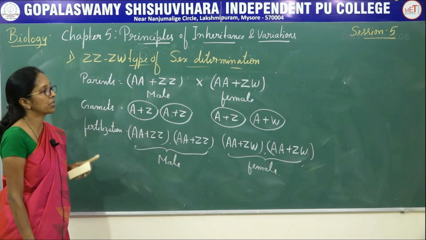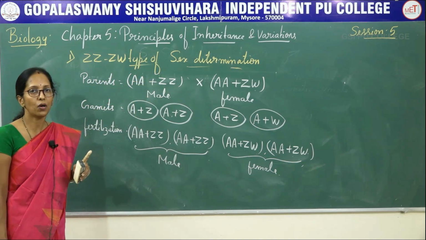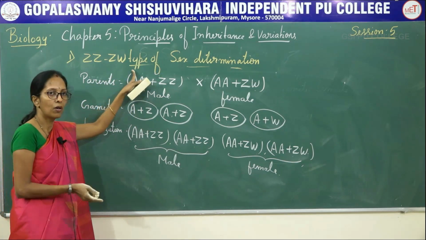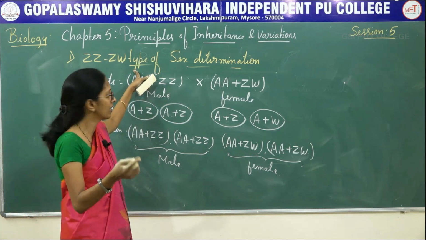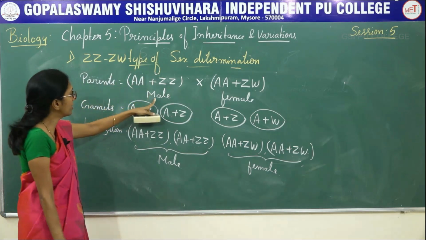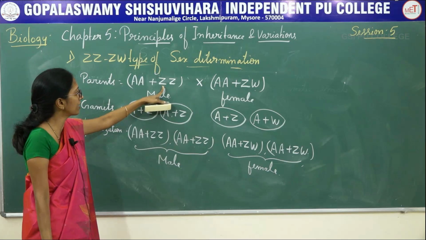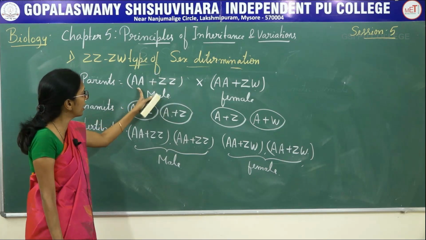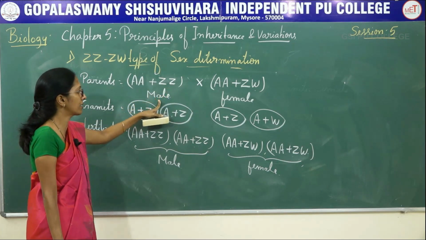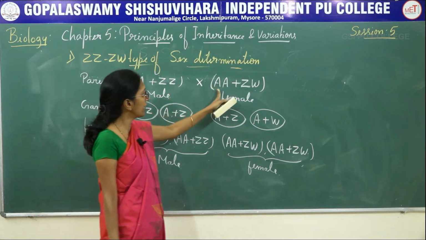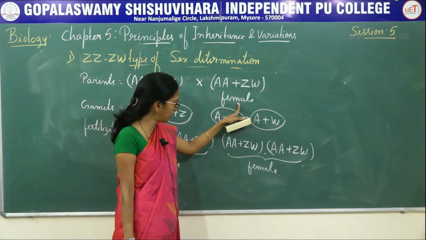ZW type of sex determination is an example for heterogametic females. Here ZZ is the male, that is A plus ZZ, and A plus ZW is the female.